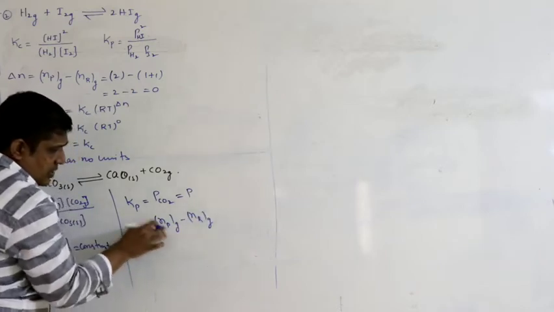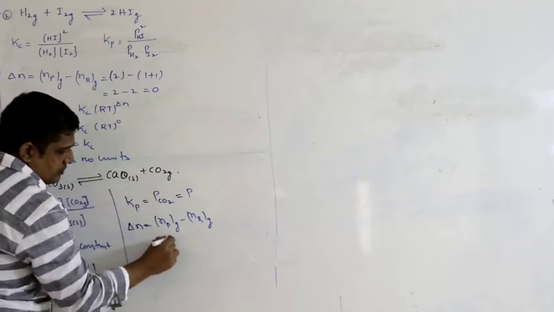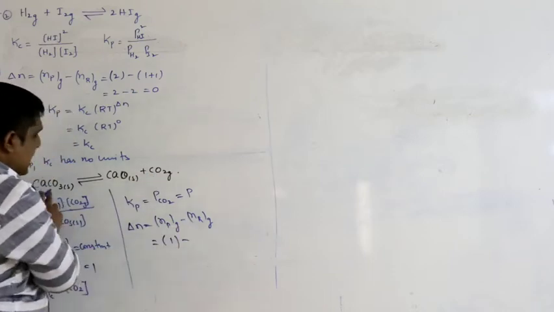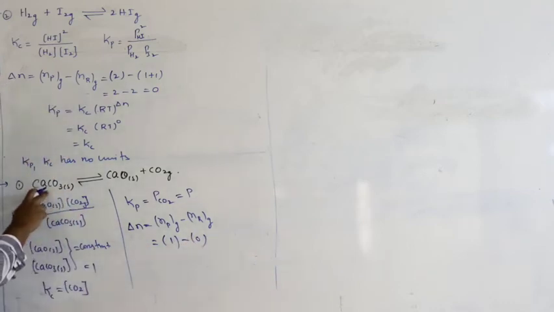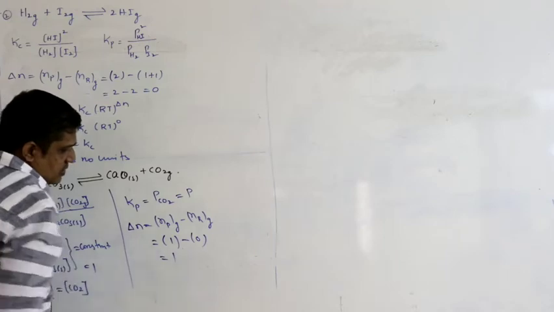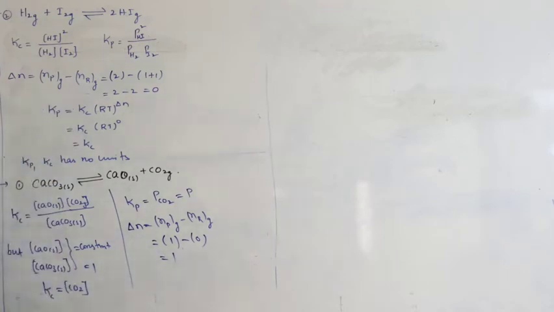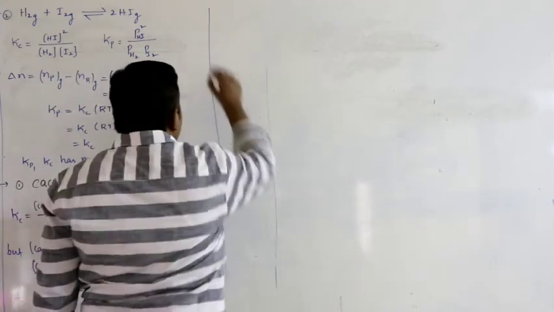So how many gaseous products? This is not gas, this is gas. So 1 minus no gaseous reactants, so 0. No gaseous reactants, this is solid, you should not consider solids, right? Only gases. 1 minus 0 is 1. So that is the answer. So let us write one more.